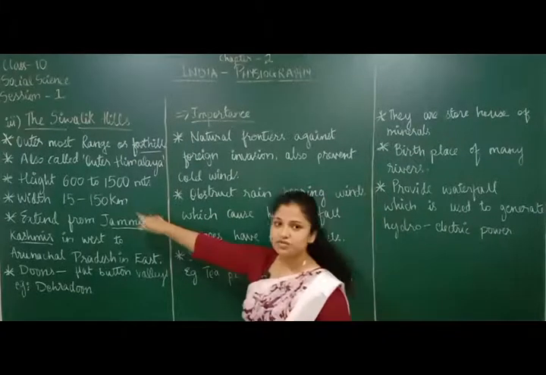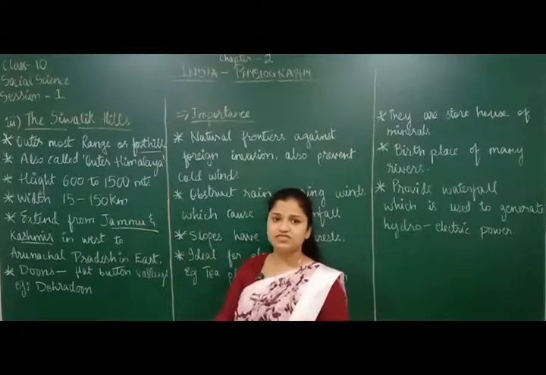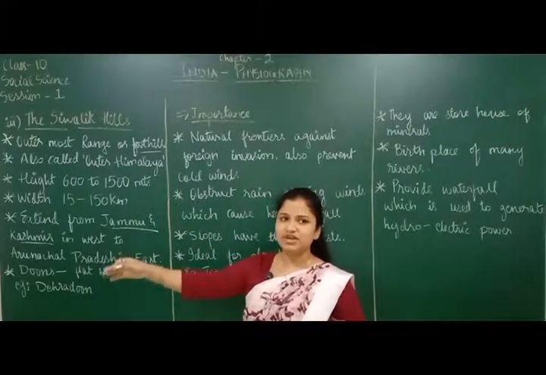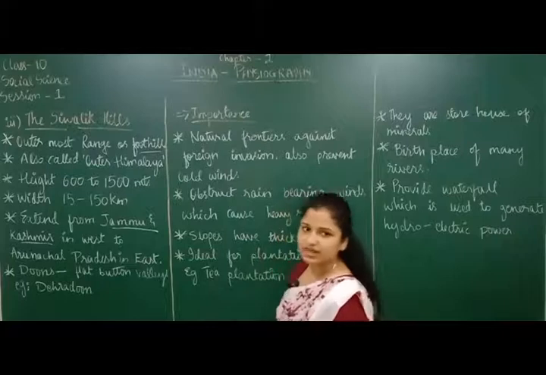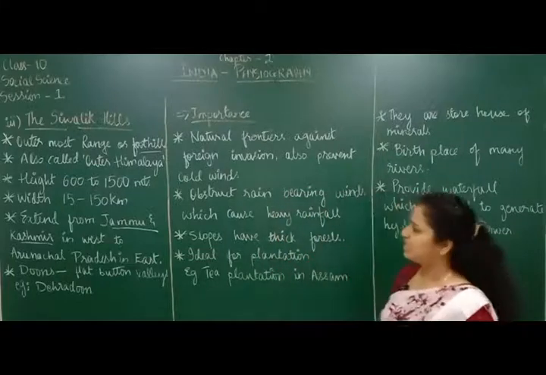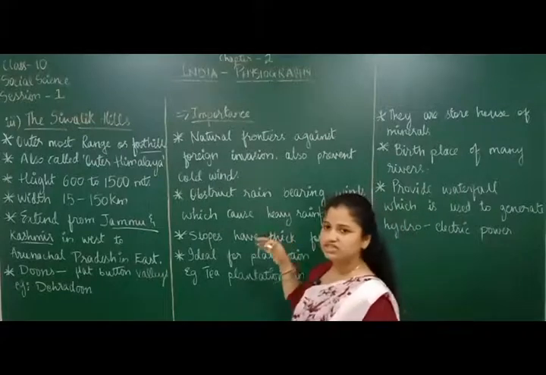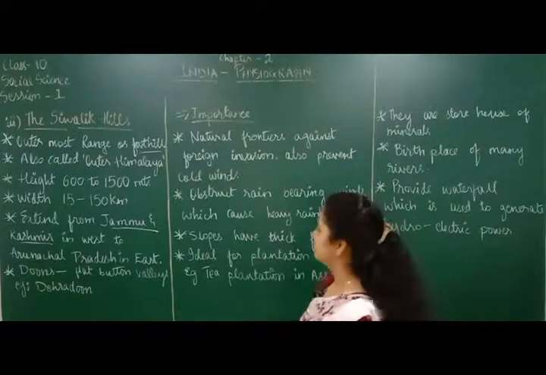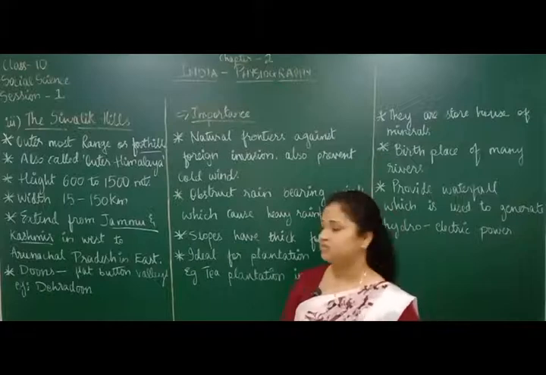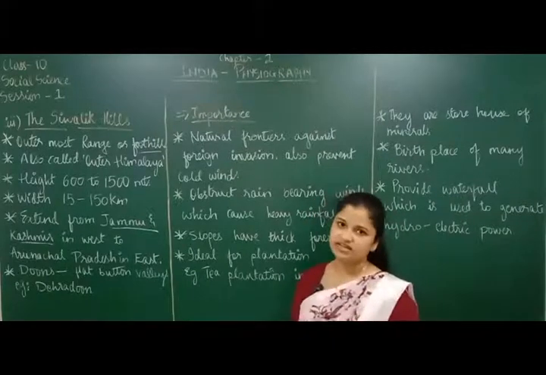Then what is the width of the Himalayas? Minimum width is 15 kilometers, maximum is 150 kilometers. Okay, so from where to where do they extend? They extend from Jammu and Kashmir in the west till Arunachal Pradesh in the east. Okay, is that clear to you?